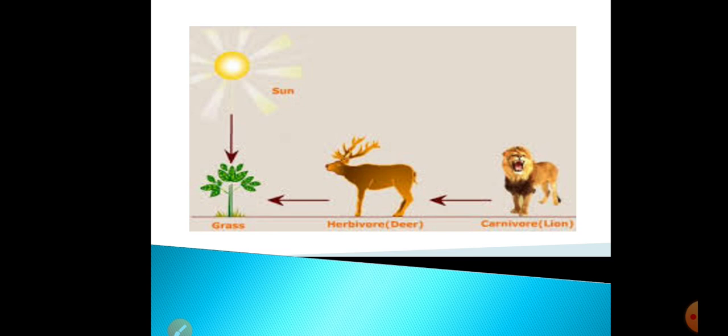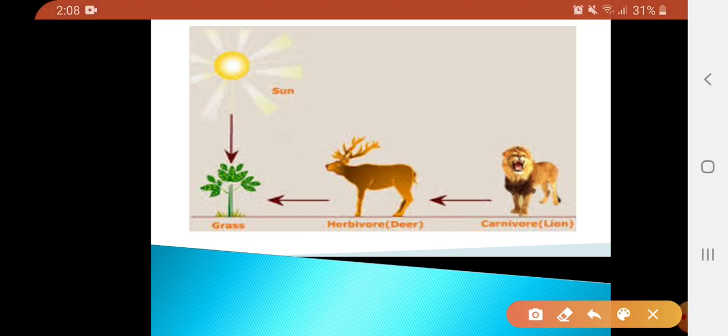Another example here, you can see the plants, grass, it's eaten by the herbivore, that is the deer, and then the deer will be eaten by the bigger carnivore, that is called a lion in this example. So you can see how one animal is eaten by another animal.